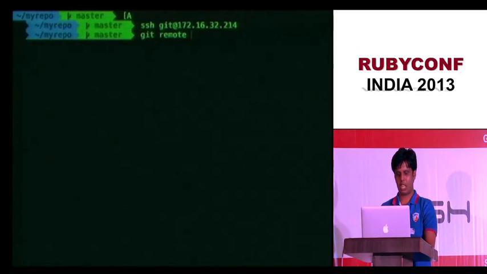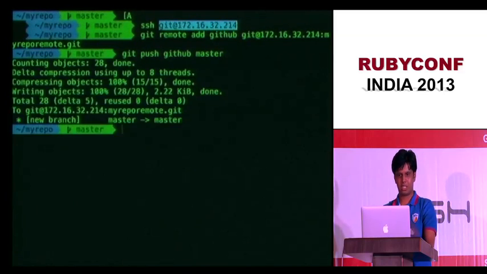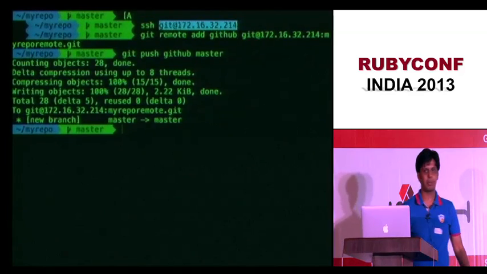Git remote add, let me name this remote GitHub, and let me give this as a URL, my repo remote.git. Okay, I have it. So let me push to this one as well. Git push GitHub master. There you go. It pushed to the remote.